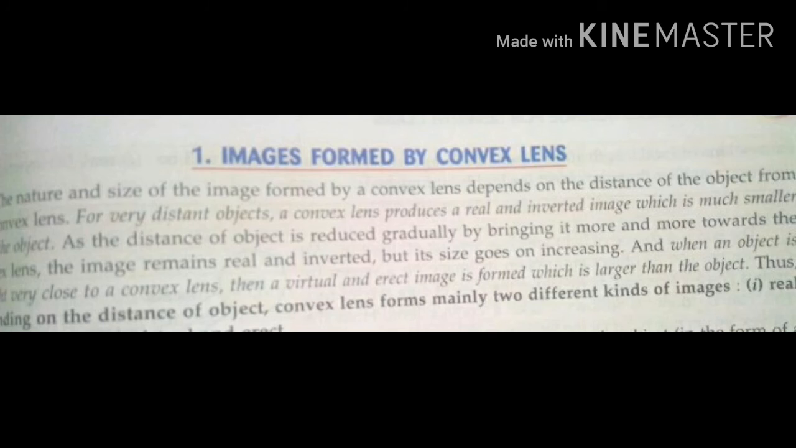And when an object is brought very close to a convex lens, then a virtual and erect image is formed which is larger than the object. Thus, depending on the distance of the object, a convex lens forms mainly two different kinds of image, real and inverted, and virtual and erect.